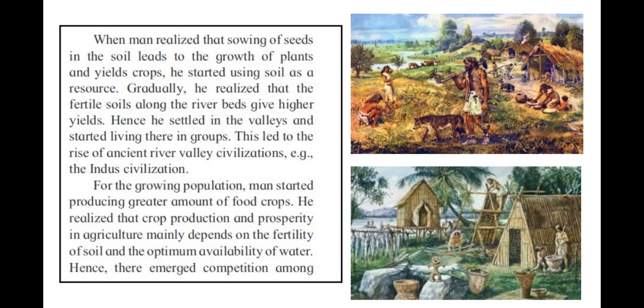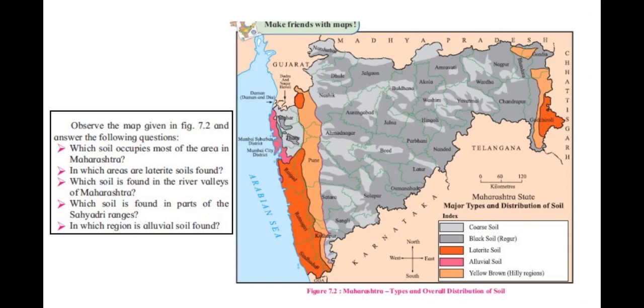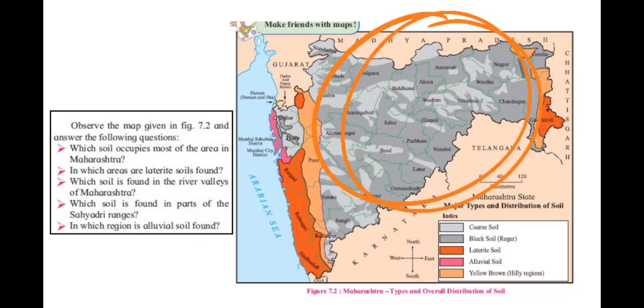Now students, observe the map given in figure 7.2 in your textbook, and there are a few questions. There are 5 questions, students. Which soil occupies most of the area in Maharashtra? See carefully. Which soil? Black soil occupies most of the area in Maharashtra.